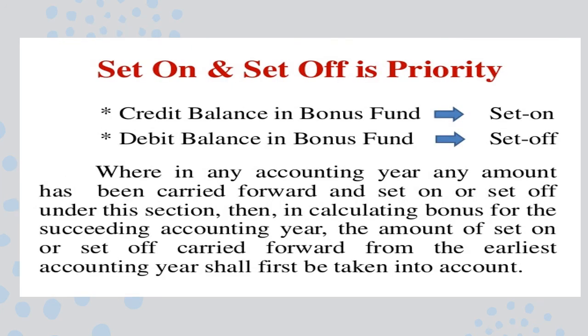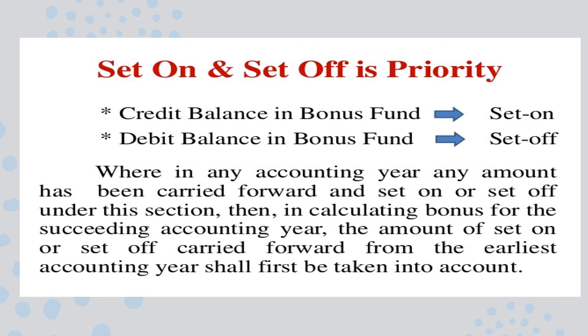So how the priority is given on set on and set off is, if we have a credit balance in the bonus fund, that is called set on. So we have more in the bonus fund, that is set on. And when there is a deficiency in the bonus fund, we call it a debit balance in the bonus fund, and we call it set off.